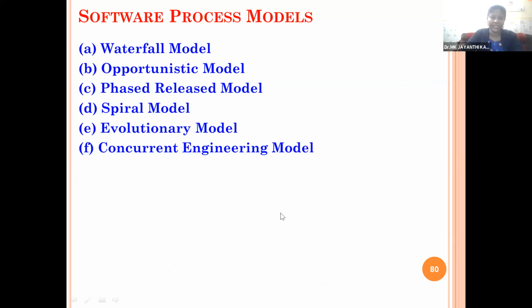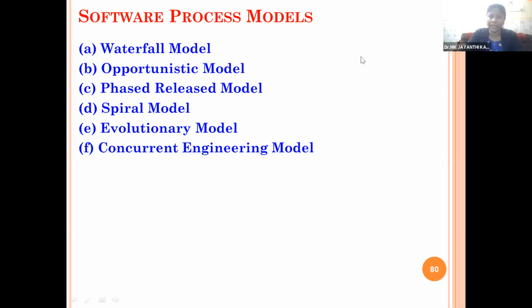So we have more than thousands of models. Depending upon the project, if it is an application project, we'll use different models. Scientific project, we'll use different models. If it is a social science-based project, we will use a different model. If it is web-based applications, we'll use a different model.